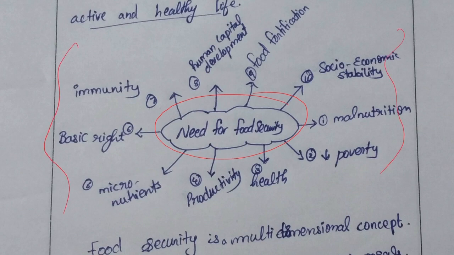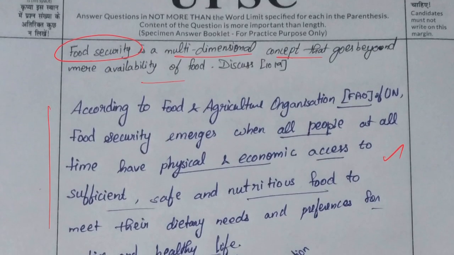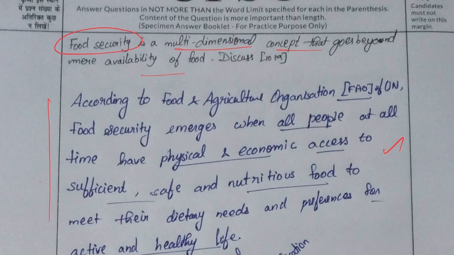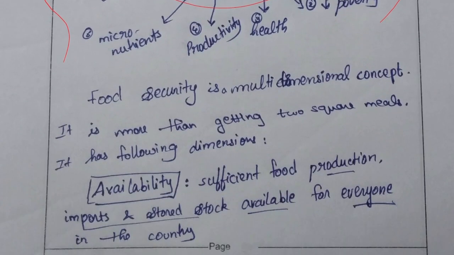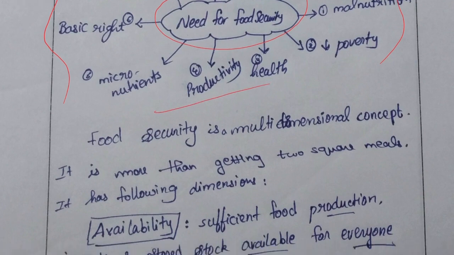If it is a 15-marker question, maybe we can start explaining about the need, challenges, etc. But it's a 10-marker question. We can write only 150 words. So we have to explain what is food security, explain how it is a multidimensional concept, and then you can explain about the efforts taken by the government to ensure that all the aspects are addressed. Okay, then we can conclude. So this need part is not required.